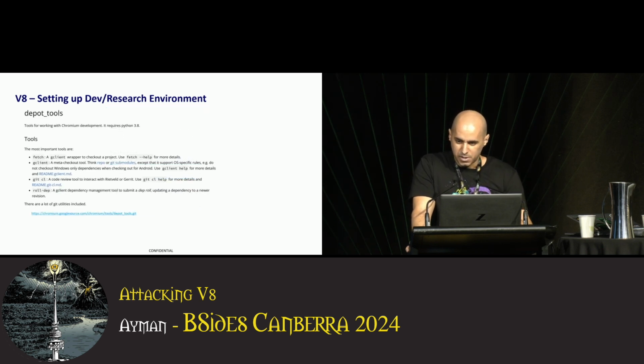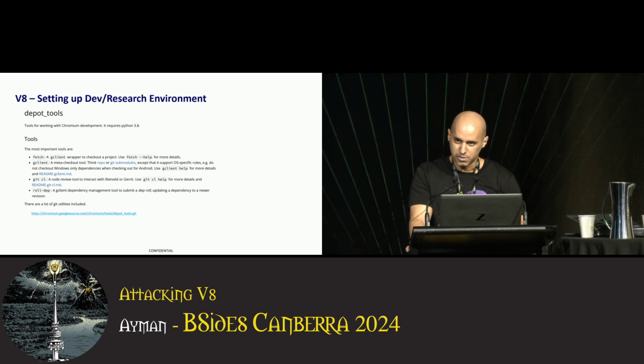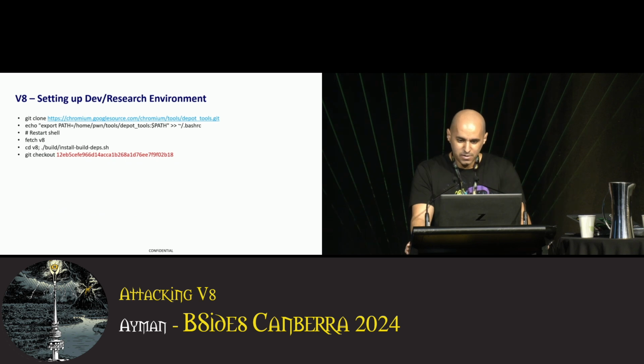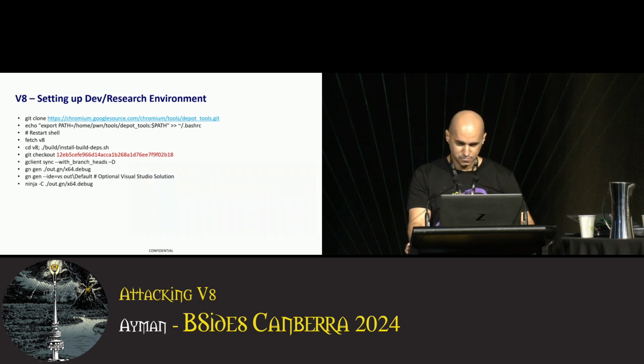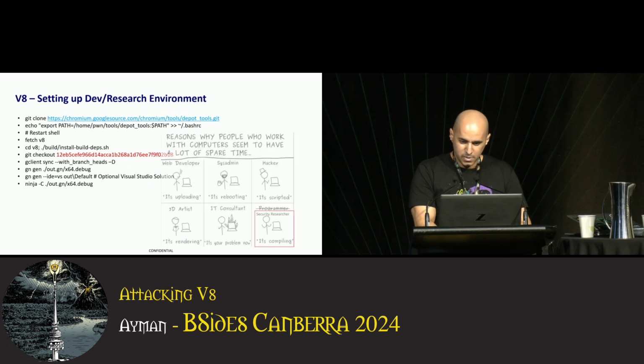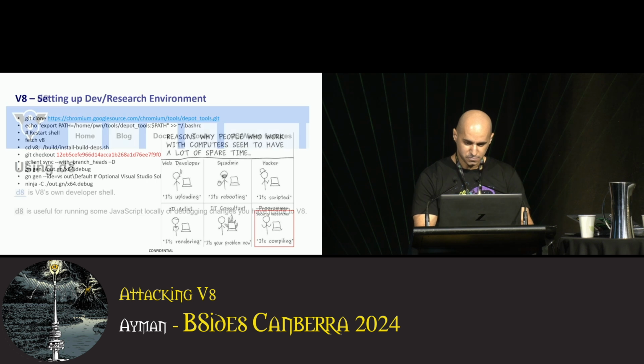Now that we know the commit that we want, we start setting up our environment. To download and build V8 from source, we use the depot tools published by Google. Follow this procedure to clone the repo and roll back to the unpatched V8 commit. After checking out the old commit, we should verify that we actually have the old code by looking at the affected files, just a sanity check, and we find that our code indeed lacks those newly added checks. We continue to build the repo. It's going to take a while to compile, maybe an hour or two if I remember correctly.